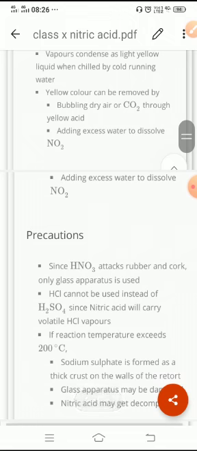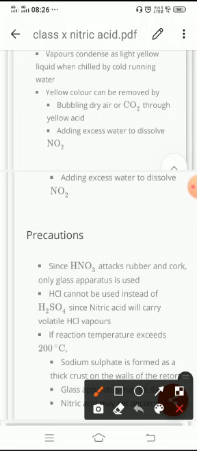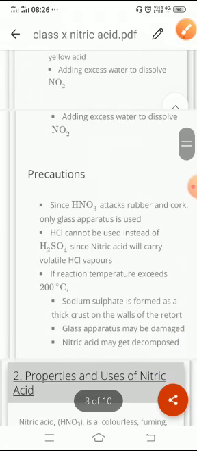Now, what precautions do we have to take? Nitric acid attacks rubber cork, which is why only glass apparatus is used. HCl cannot be used instead of H2SO4 because HCl will give volatile HCl vapors, which can hinder the process.